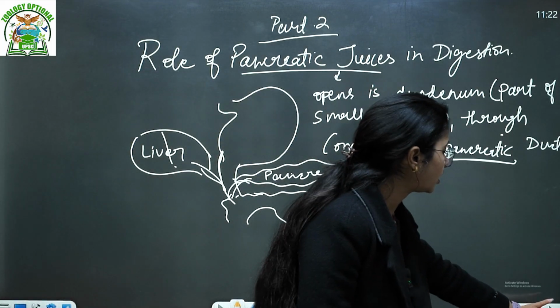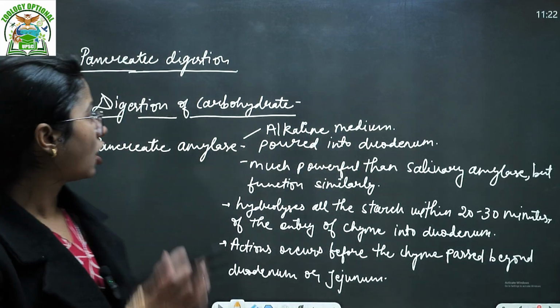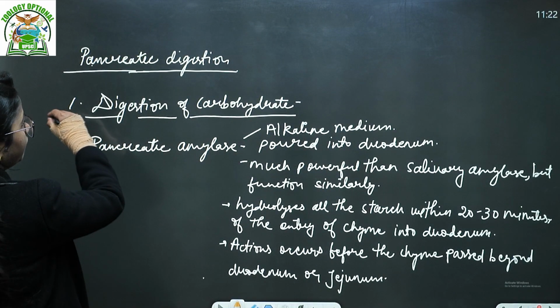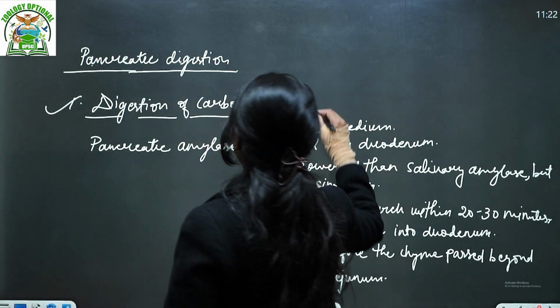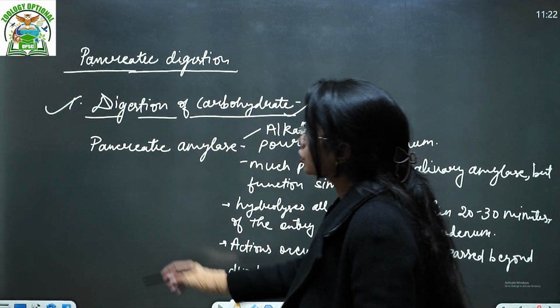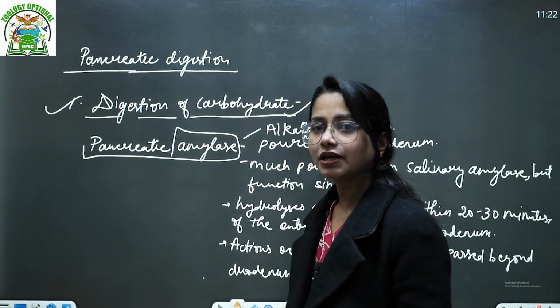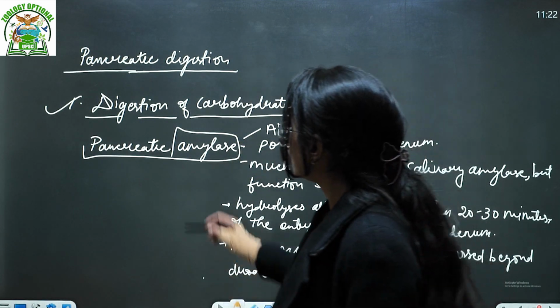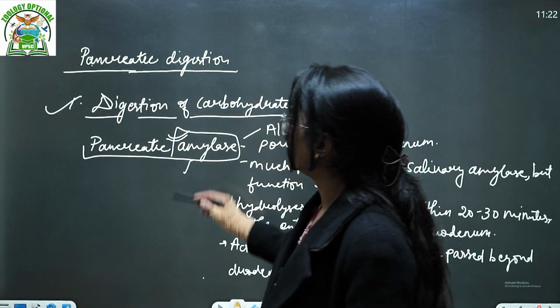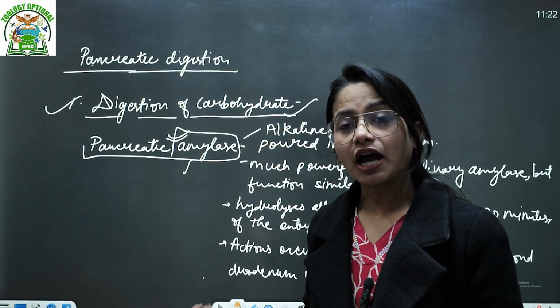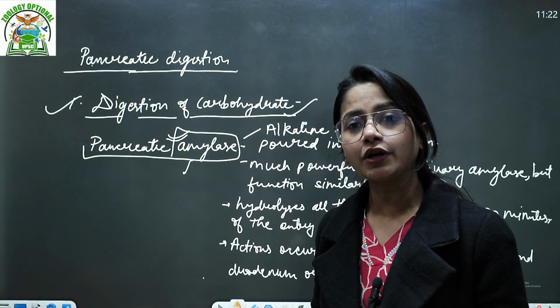So we'll start from the digestion of fat, right? So now we talk about pancreatic digestion. First, the digestion of the carbohydrate. In your pancreas there is amylase. We know that the word amylase is associated with carbohydrate. So that amylase actually helps in the digestion of the carbohydrate component of your food.